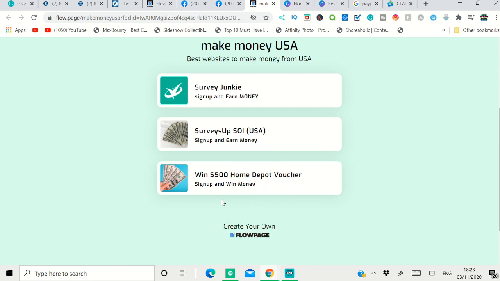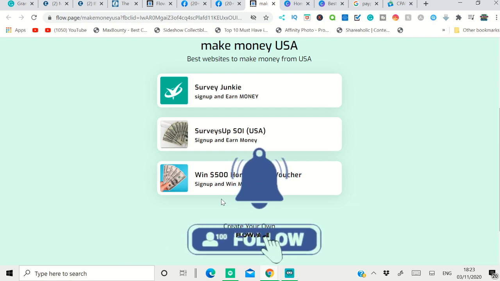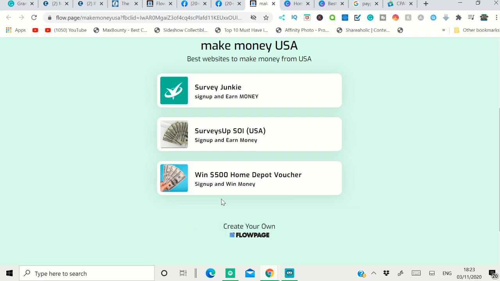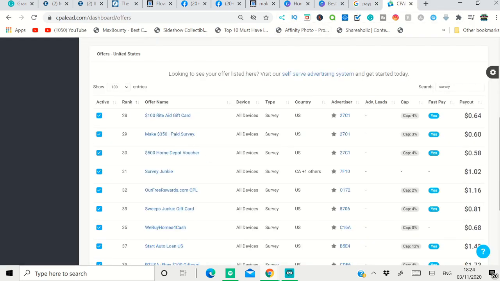So these are one or two ways that you can do it, and you can make money while you sleep, guys. Whenever people click your link, complete the full sign up process and put in their email address, you get paid for that. Now this is simple, but again, like I said, with one promotion, one campaign, it won't happen overnight. So what you have to do is find different offers and repeat the same steps every single day. Spend 1 hour of your time, guys.